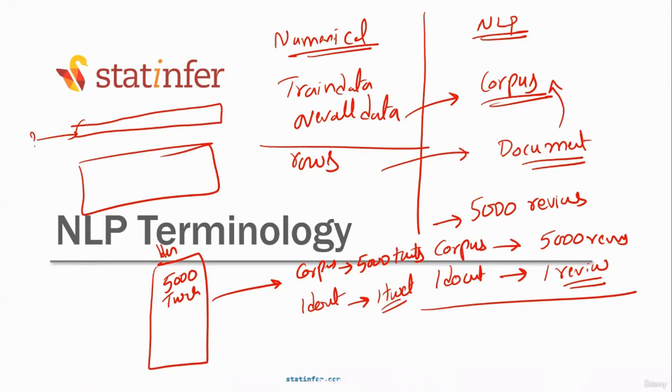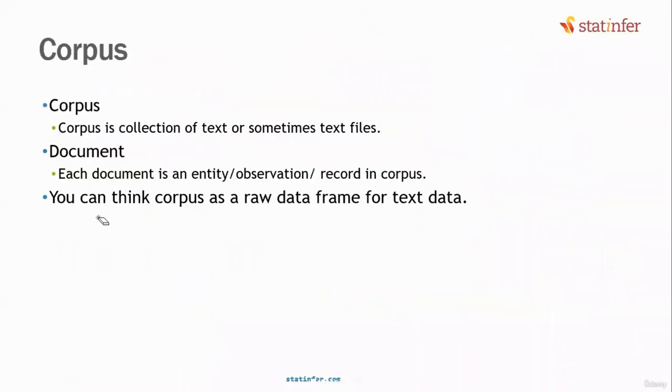If there is a text document with 5,000 tweets, if I ask you how many documents are there, are you going to say there is only one Word document with 5,000 tweets in it? How many documents are there from the NLP point of view? 5,000. There are 5,000 tweets. That means 5,000 documents are there. That's the terminology. Generally, document is the one that people tend to confuse. Literal meaning of document is Word document, but that's not the document that we are referring to. We are referring to one entity, one observation, one record.